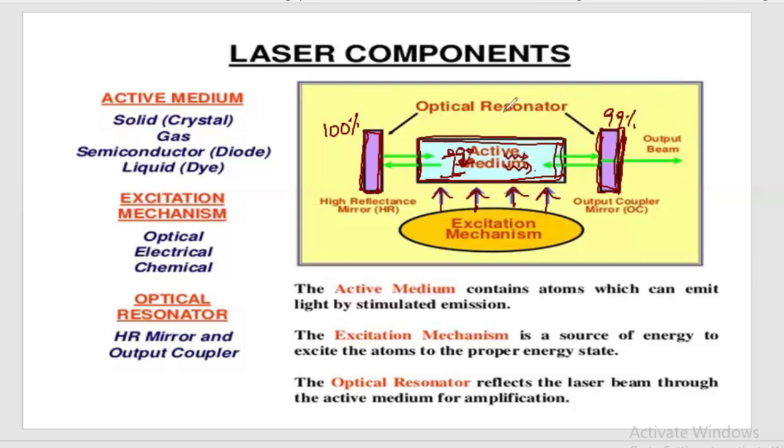The photon is emitted and reflected from this mirror, and this photon makes another atom come down by stimulated emission. So these become two, and these two are reflected from the 100% coated mirror, go back, and make another two atoms come down. They become four, and these four are reflected at the 99% mirror. So continuously the back and forth movement takes place, making stimulated emission in the active medium.